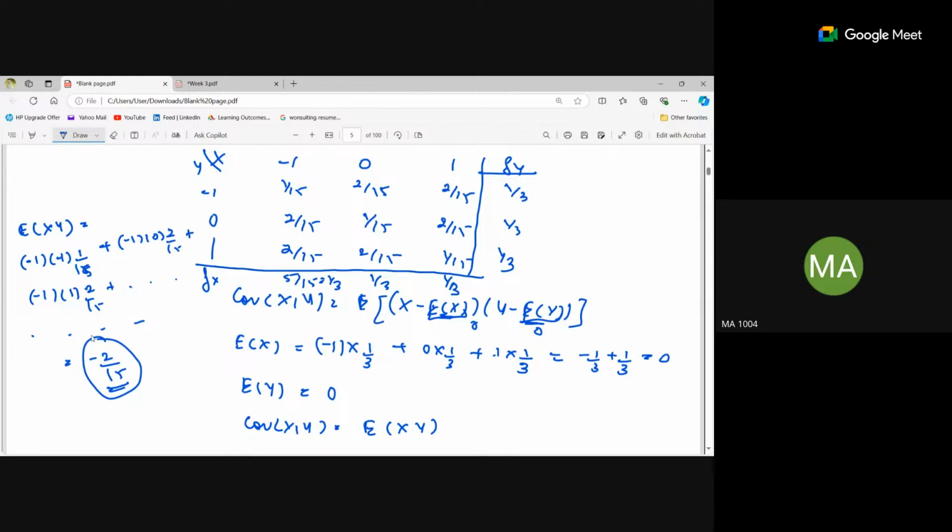So we can conclude that if x is increasing, then y is decreasing, or if y is increasing, then x is decreasing. That's it. They are going in opposite direction. Fine. This is how we calculate the covariance. Is the calculation part clear?